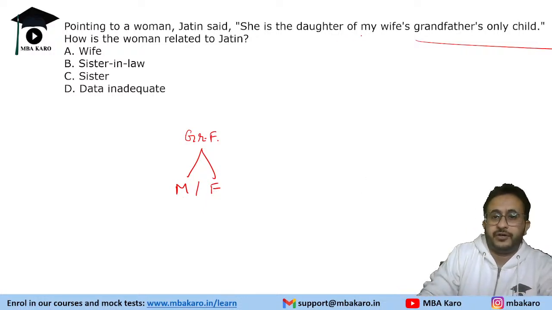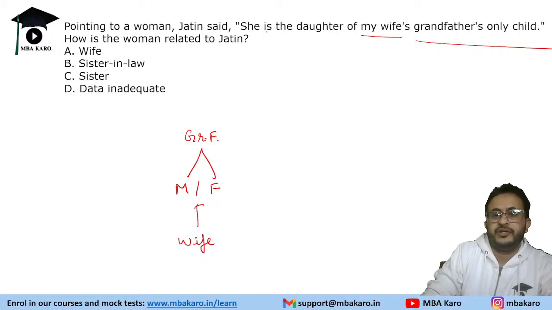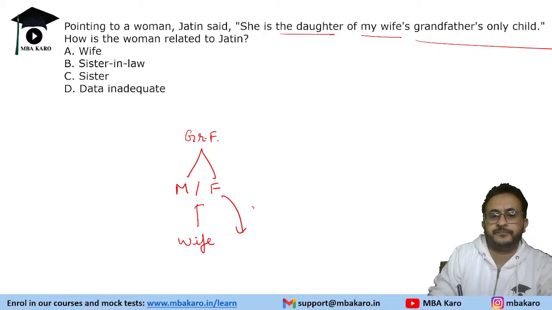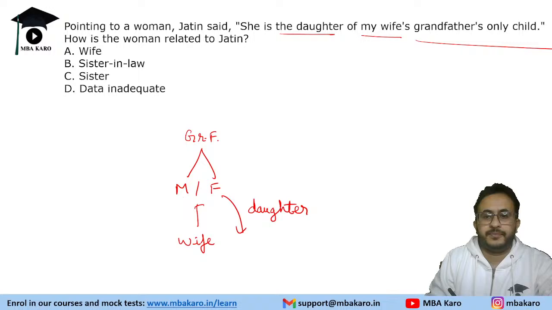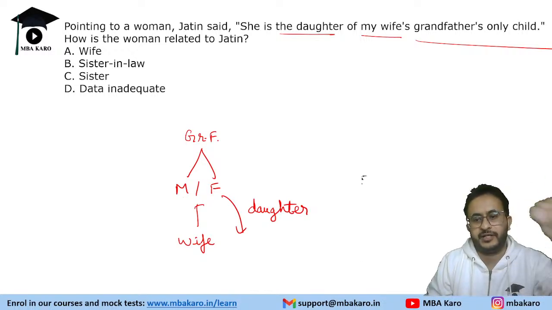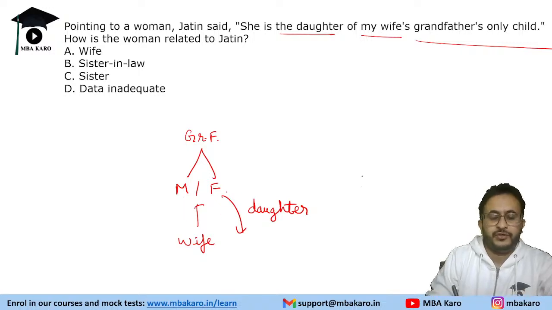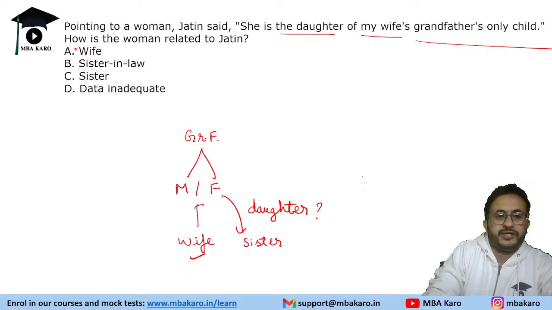Now she is the daughter of my wife's grandfather's only child. So this is the wife, and the wife's mother or father is grandfather's only child. She is the daughter of that person. Now, if you talk about the wife's parent, the daughter can be the wife also, right? We do not know how many daughters they have. So it can be the wife, it can be the wife's sister, the sister-in-law.